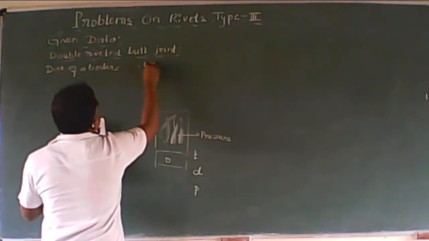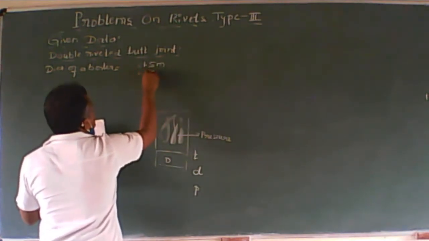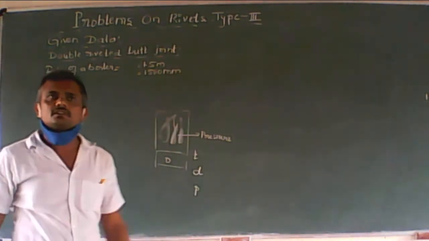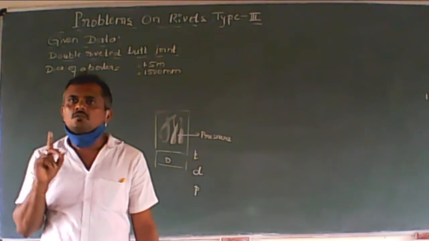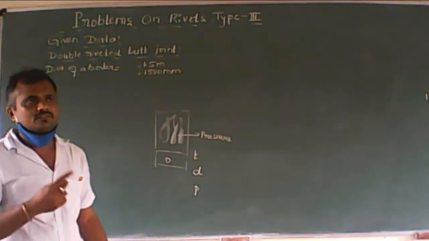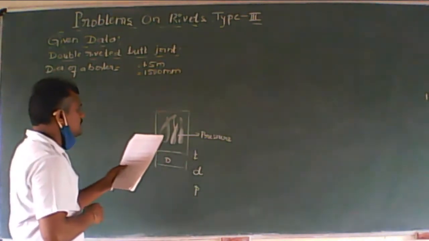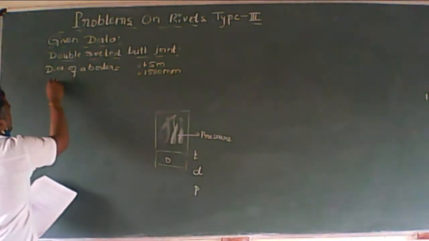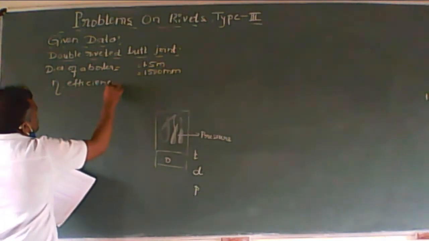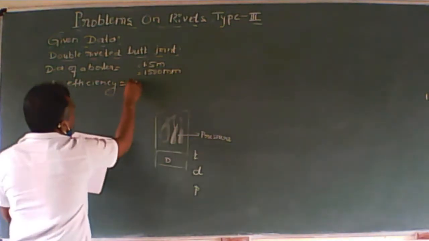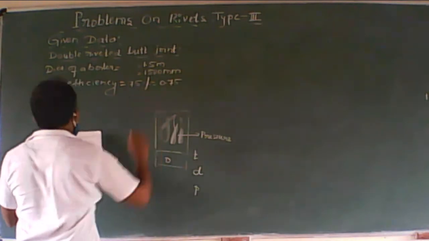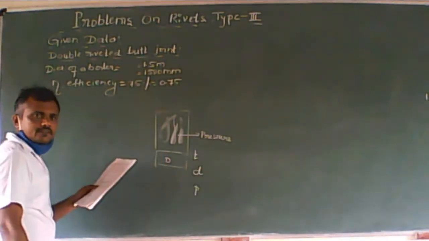It is 1.5 meters. So in terms of millimeters, we can write it as 1500 mm also. Is that right? 1 meter means 1000 mm. 1.5 means 1500. Afterwards, joint efficiency eta. Efficiency is 75%, or we can take it as 0.75.